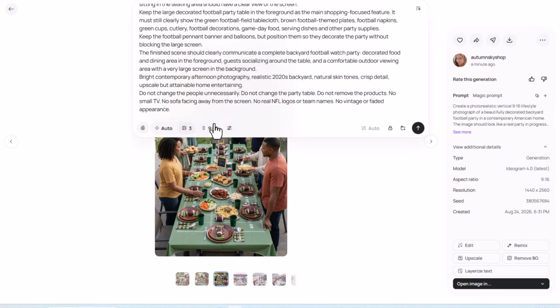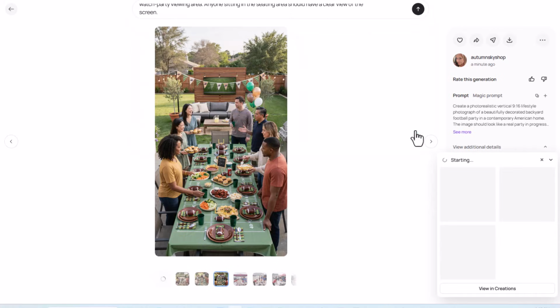Still doing three. We're still going to do 9/16. If we don't like what comes back here, we're going to give it to Gemini. I don't do this with every picture, but I just want them to be definitely something that I can use and that looks different, that people are not used to seeing all the time.